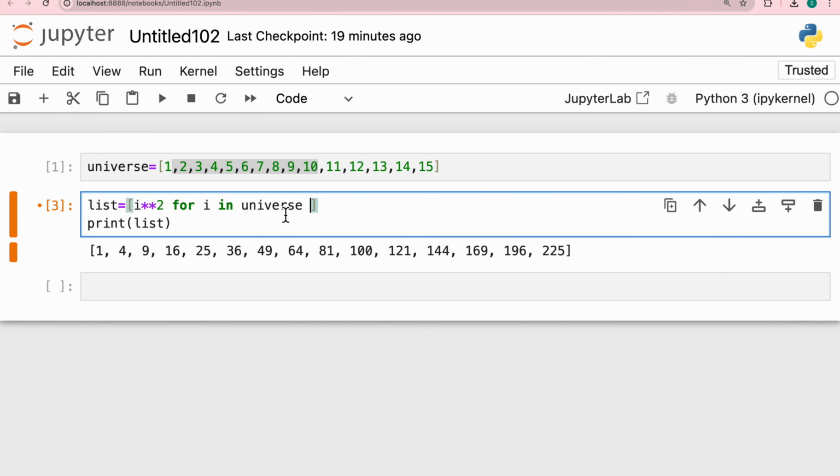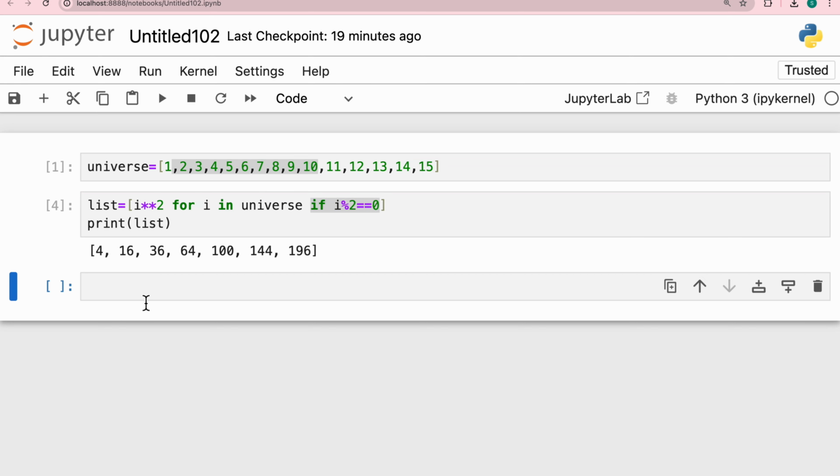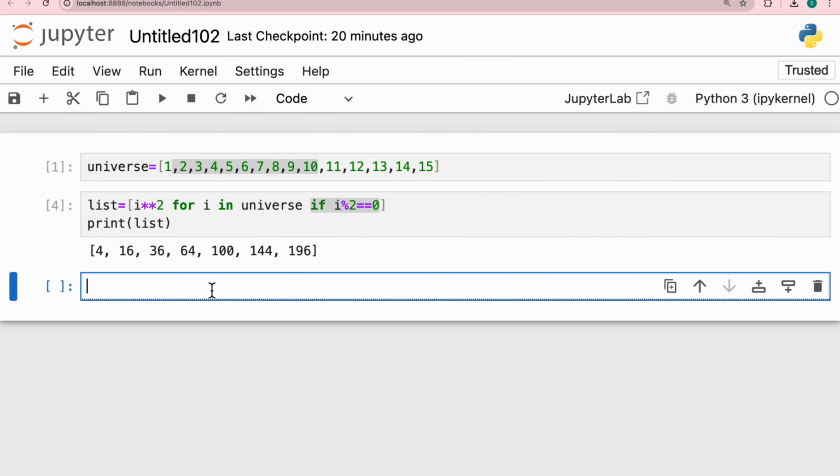So what you will do, if i percentage 2 is equal to 0, it means I'm only getting the even numbers. Okay, and I want the square of only even numbers from this list. So now if you do this, you are getting only 4, 16, 36, 64, 100, 144 and 196. Right? So this is how a basic list comprehension is done.